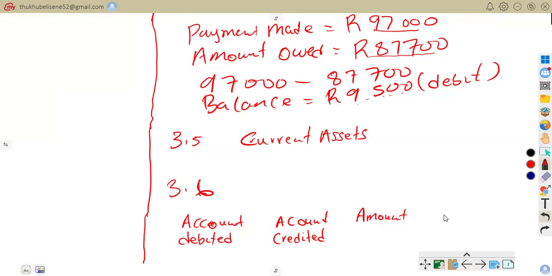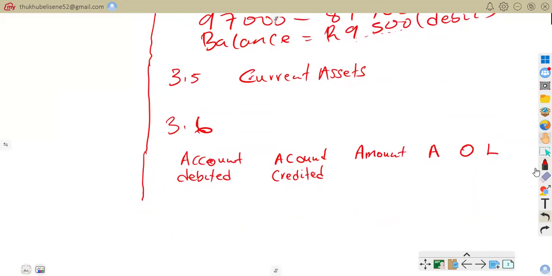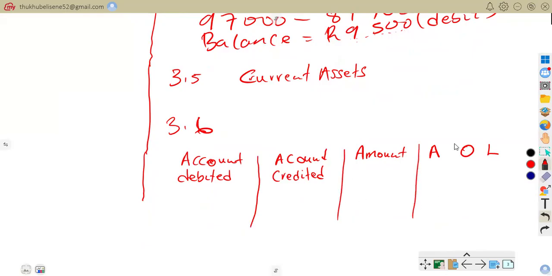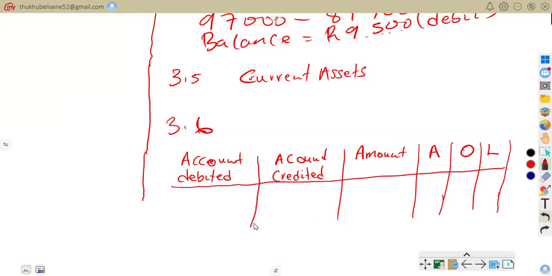And then we are going to say assets, owner's equity, as well as liability. So this is what you're going to do. You're going to do it like this. So this is how we're going to do it.